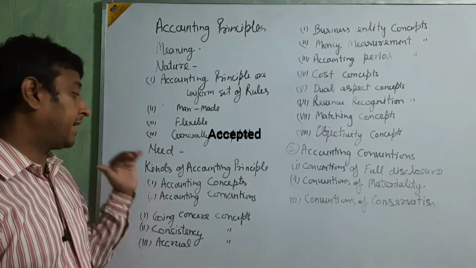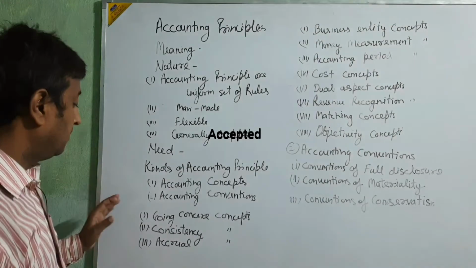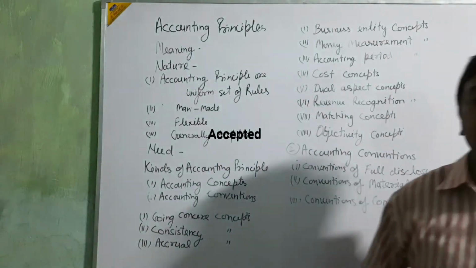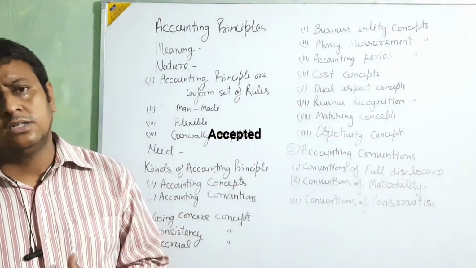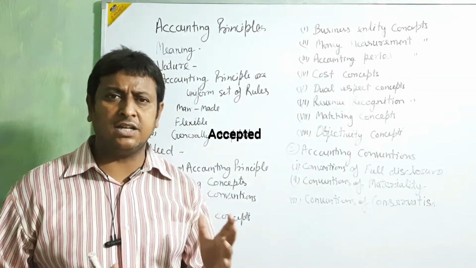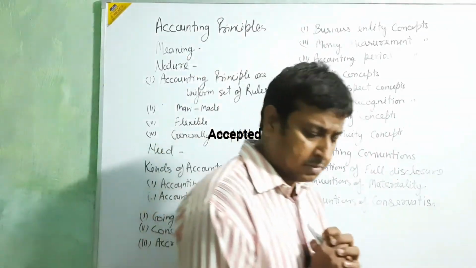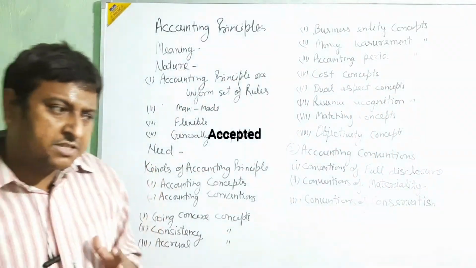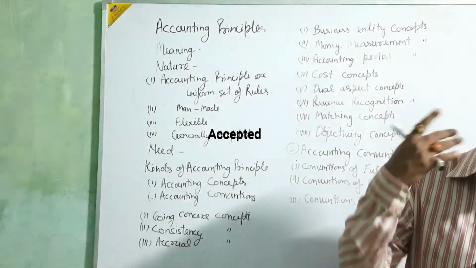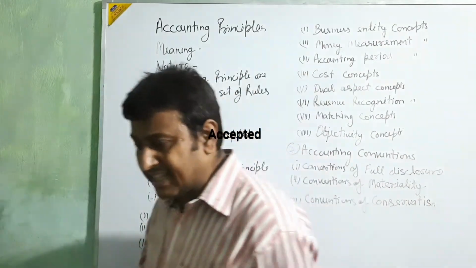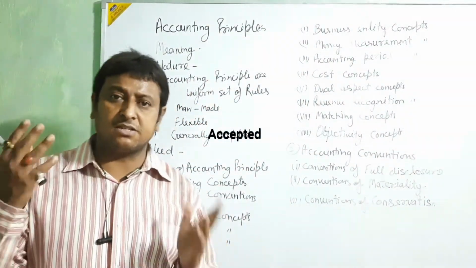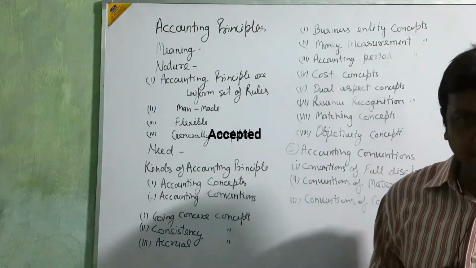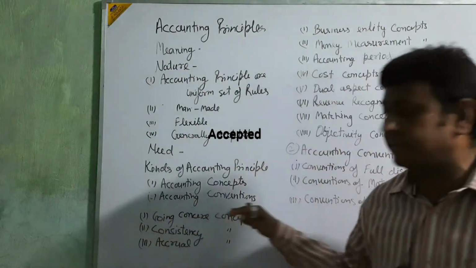First we are going with the accounting concept. In this accounting concept, first is the going concern concept. Actually you will know about that. Any person just starting his business is not thinking of 1 month, 2 months, 8 months, 1 year, 2 years. When they start the business, they are thinking that they are going to operate it for a long period. And if the business is going on for a long period, then transactions are also going on for a long period. And when transactions go on for a long period, as long as the business is operated, the accounting which follows the transactions also goes on for a long period. That is the going concern concept.